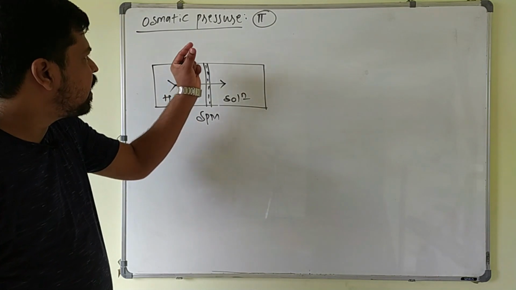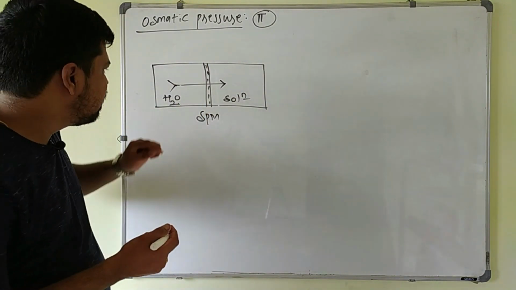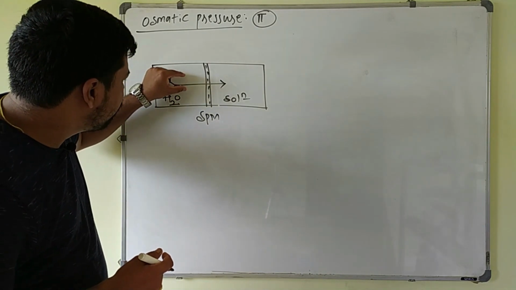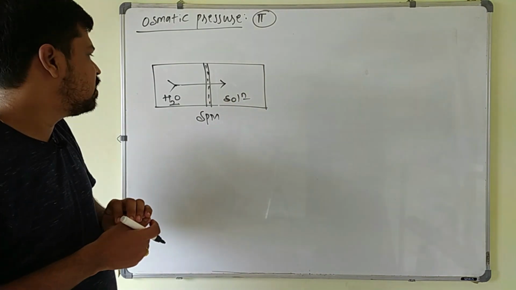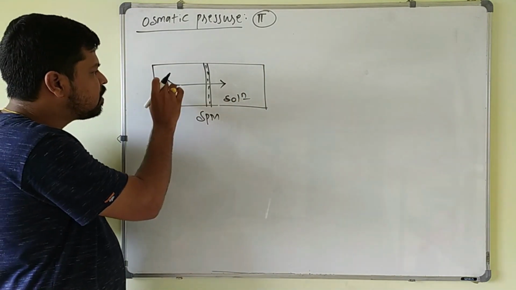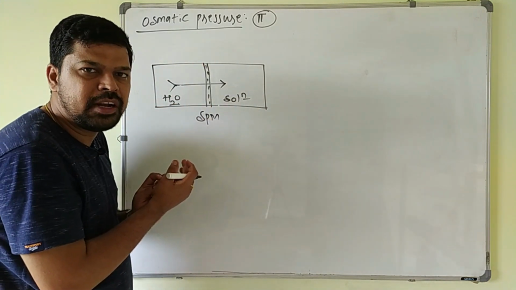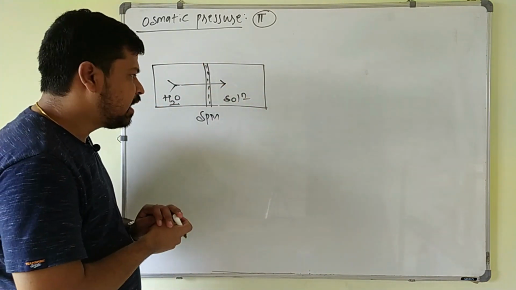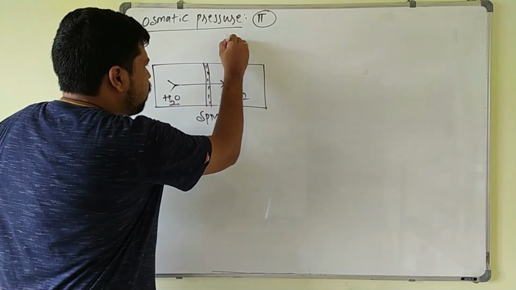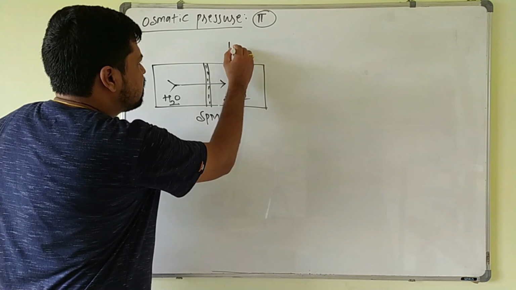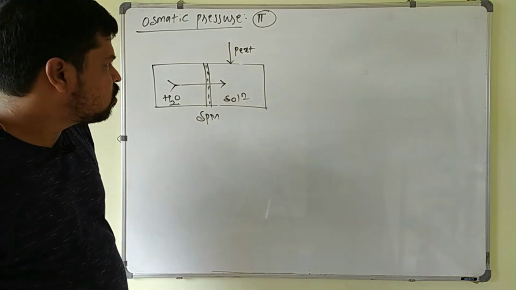Now what is osmotic pressure? The pressure with which these solvent molecules move from solvent to the solution side is called osmotic pressure, but it cannot be measured directly. So in order to measure this osmotic pressure, we apply some external pressure on the solution side.